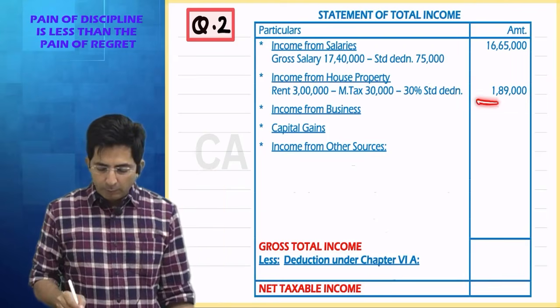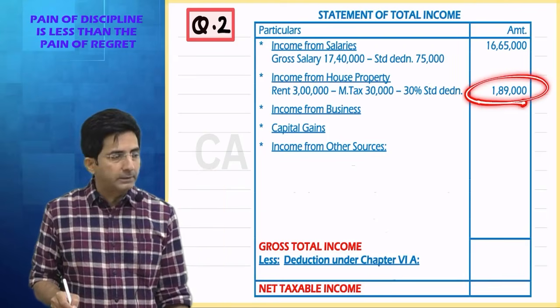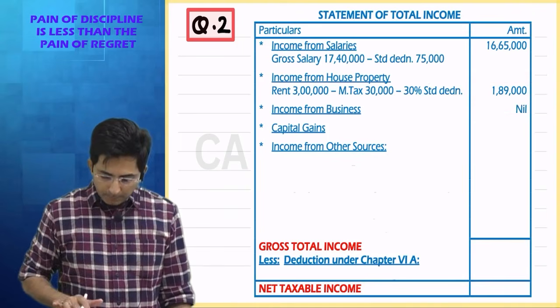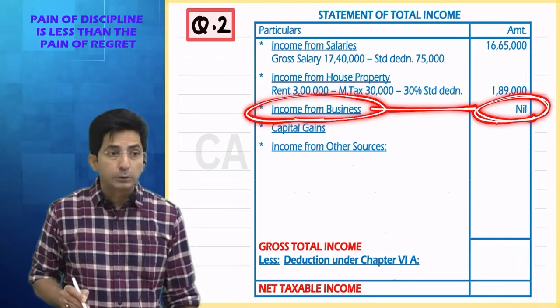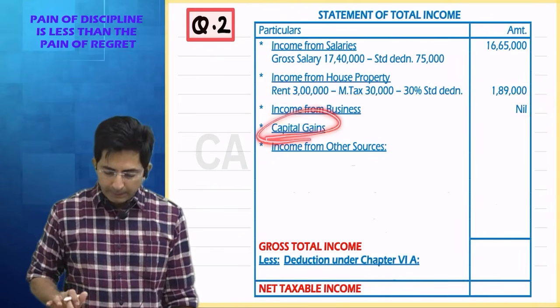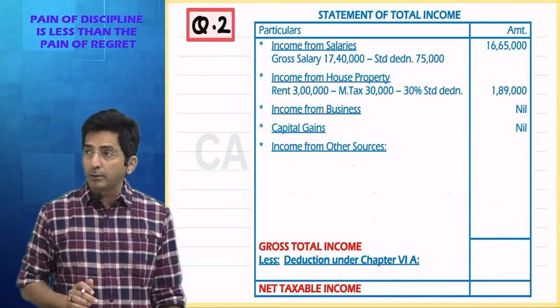But in this question, I have not set it off against HP income. I will set off against IFOS. But here I will write nil because from the income point of view, there is no income. We have business loss. What about capital gains? Even capital gains is not there in our question.